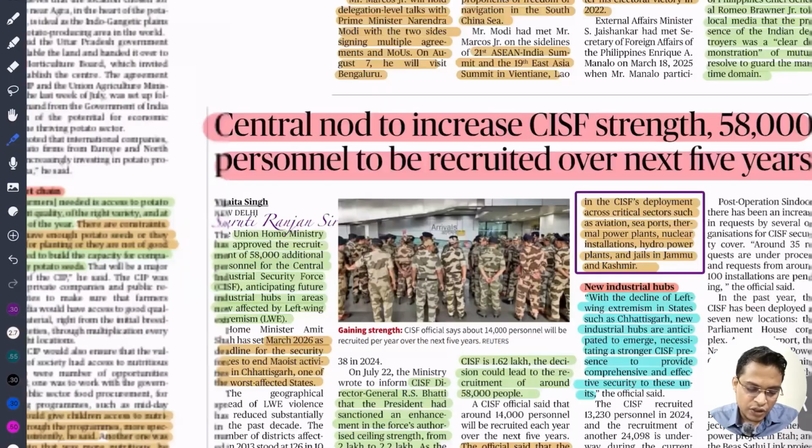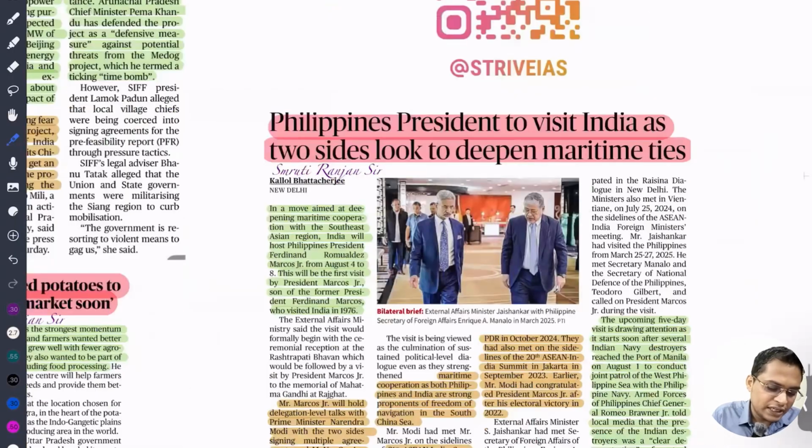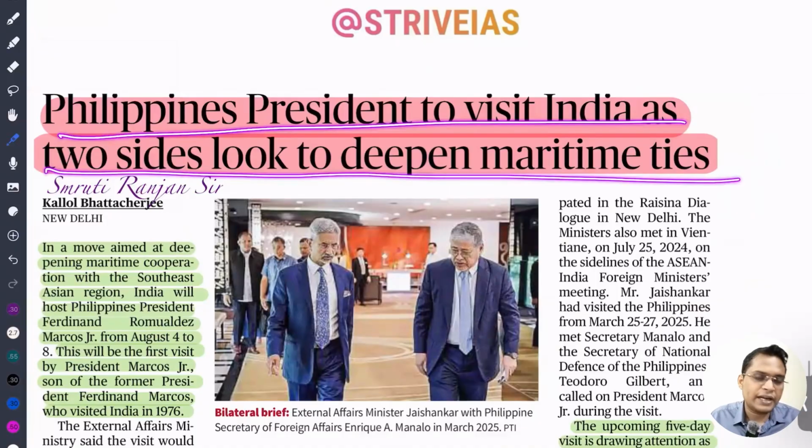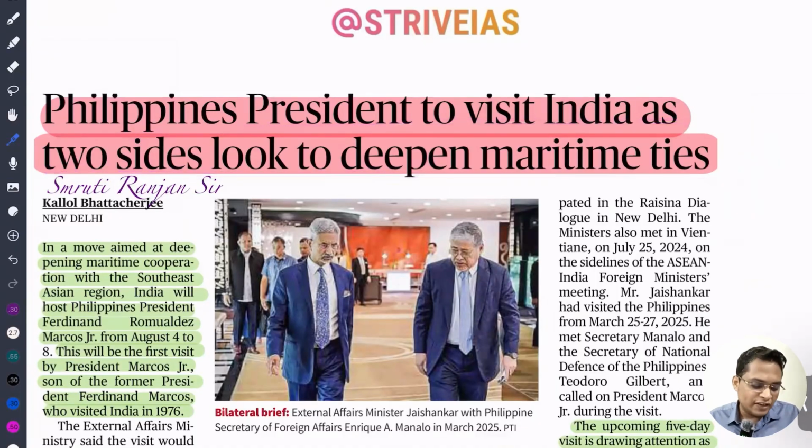Whether it is the CAPF or the IPS that would lead these forces. So next is Philippine president to visit India as the two sides look to deepen maritime ties. We know that we are having very good relations with the Philippines, and the Philippines is in conflict with China. Recently China is supporting Pakistan and creating trouble for us, and it can be a very good opportunity. We can help the Philippines build their naval capability.